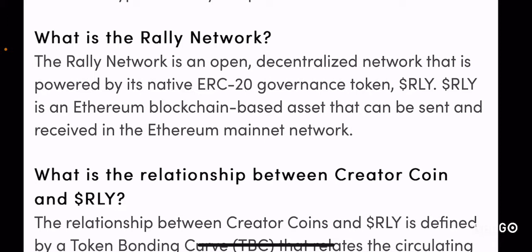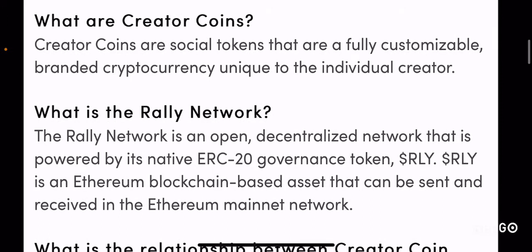So again, that's pretty much the oversimplified version of what the RLY network is. It's basically a decentralized content streaming platform similar to Theta Network, or even Livepeer, and it aims to allow content creators to monetize without centralized authorities controlling them, right? Another unique feature of the RLY network is the creator coins. So in the RLY network ecosystem, you have the RLY token, the native governance token, and you have the creator coins.